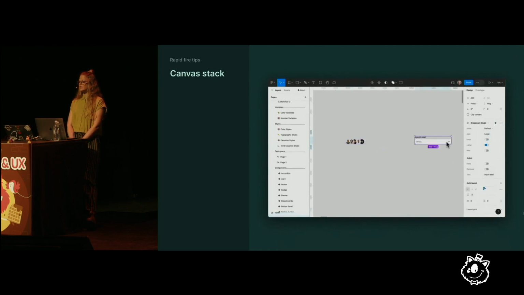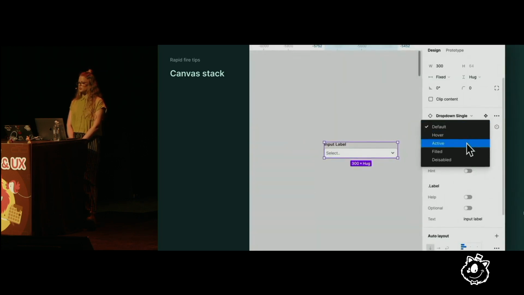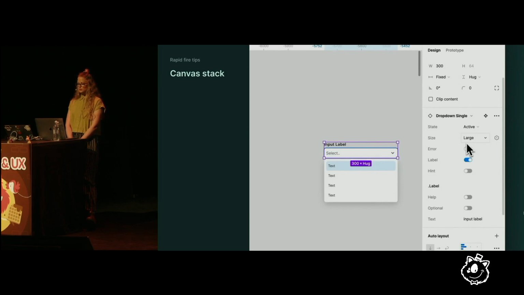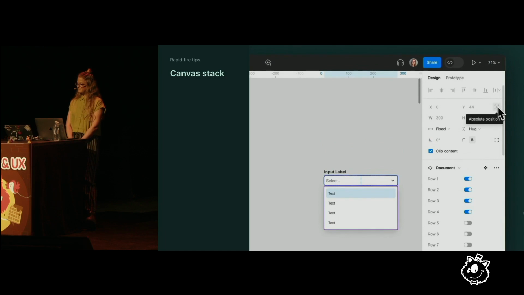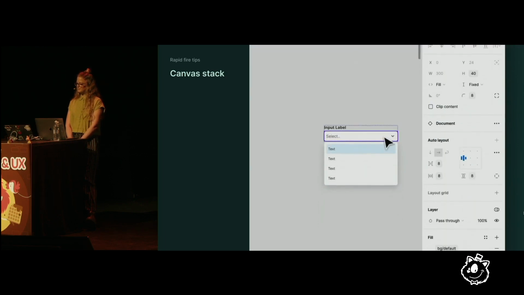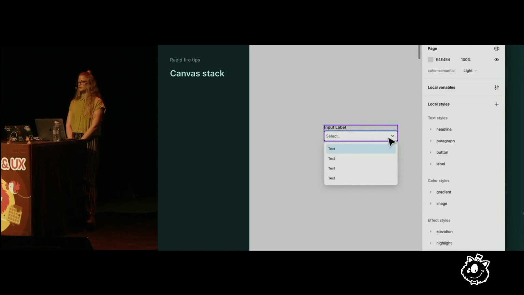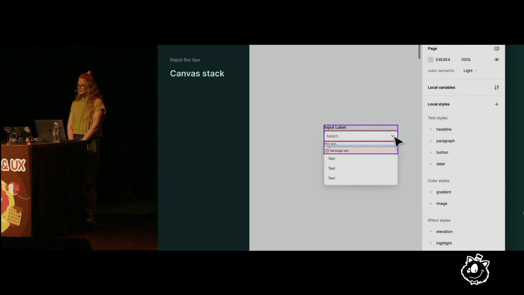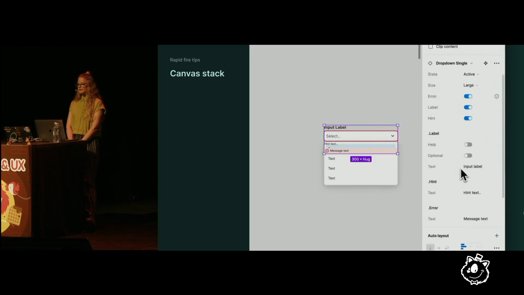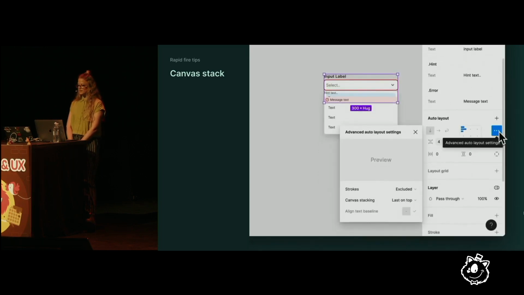When this input is set to active, it shows a drop-down menu just below the input field, thanks to the magic of absolute position and clip contents. But what happens when there's a message below the menu, like a hint or an error? The layers get in each other's way. But if we change the stacking order, the field and its menu will rise above the messages.